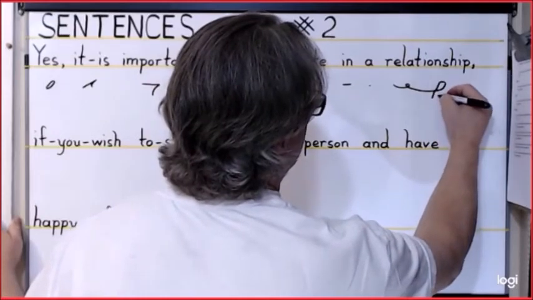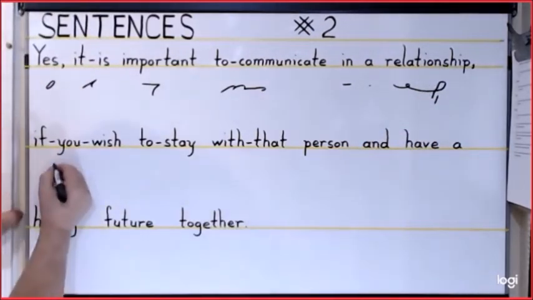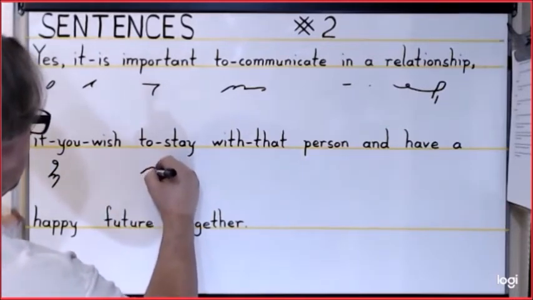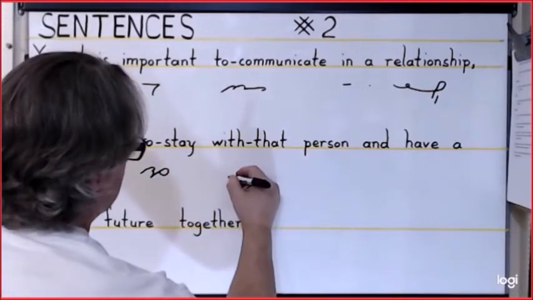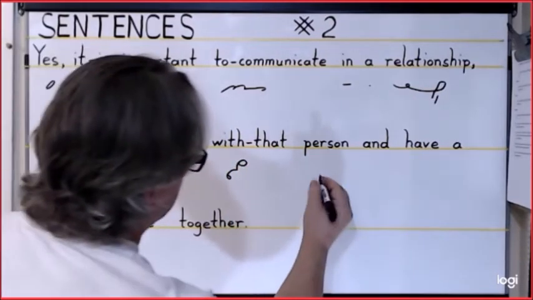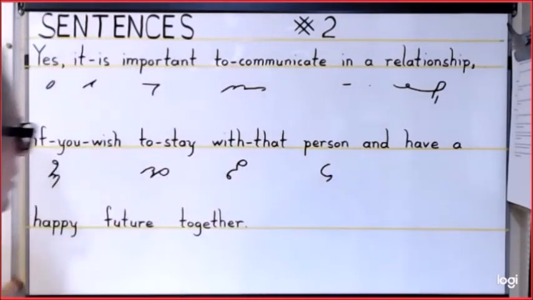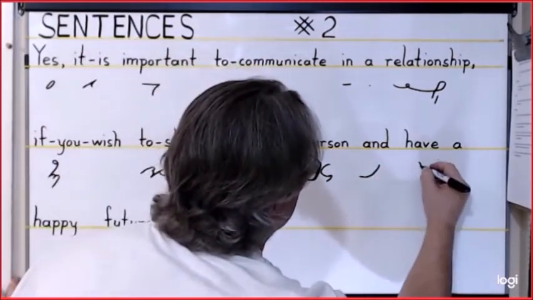R-E-L-A-S-H, then a disjoined S-H at the end, or ship in relationship. If you wish is I-F-U, another U hook, and S-H. To stay is T-U-S-T-A. With that is the I-T-H, then a T-H-A. Person is a short form, which is P-R, then a right S. And is the N-D. Have is the V.